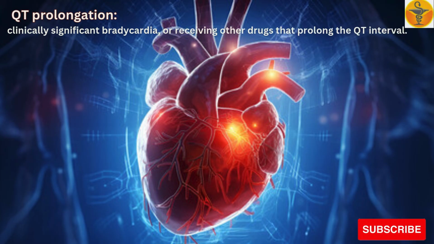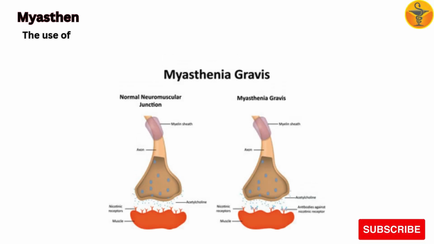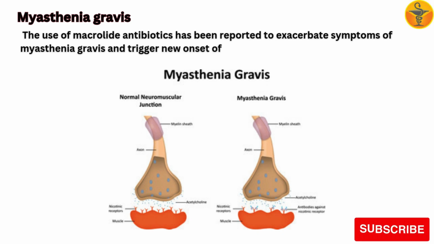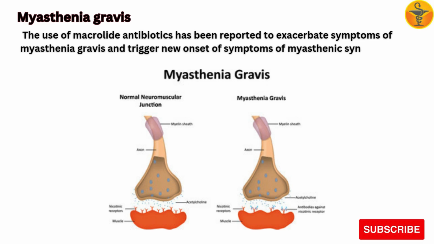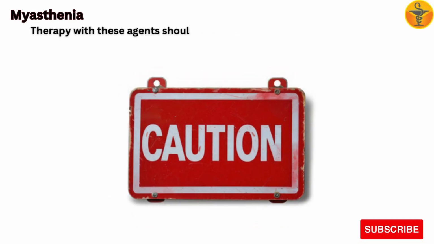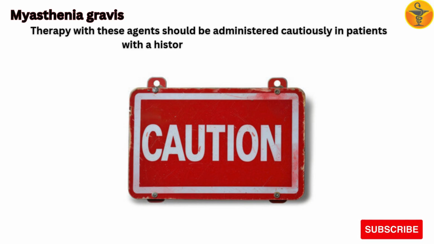QT interval. Myasthenia gravis. The use of macrolide antibiotics has been reported to exacerbate symptoms of myasthenia gravis and trigger new onset of symptoms of myasthenic syndrome. Therapy with these agents should be administered cautiously in patients with a history of myasthenia gravis.